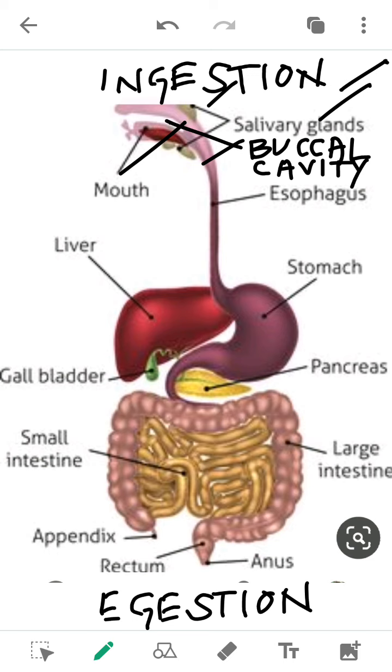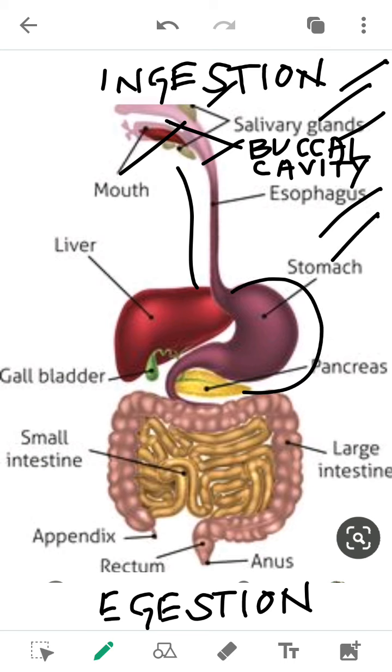The next part is the buccal cavity. The food reaches the buccal cavity from the mouth. Then you can see the long pipe. It is the esophagus or the food pipe. The food then reaches the food pipe, then the brown organ, that is the stomach, which is a flattened J-shaped organ. From the stomach, the food reaches the large coiling part, that is our small intestine.